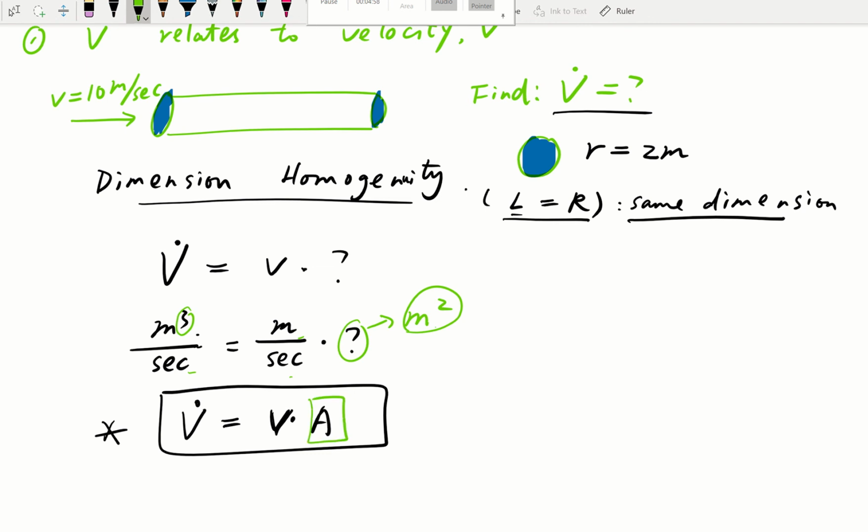So velocity times cross-section area gives us volume flow rate. Okay?